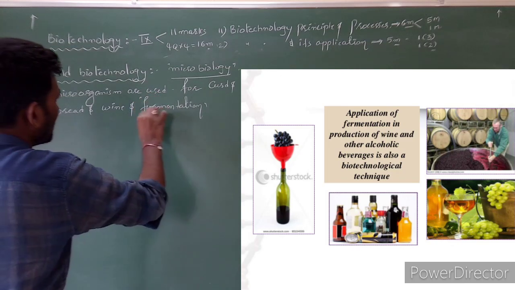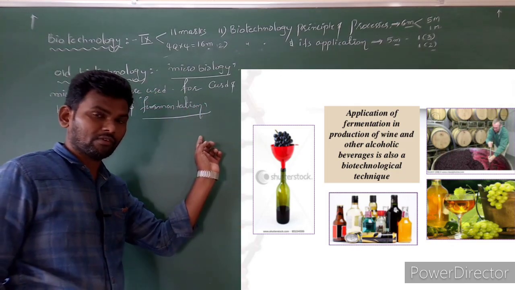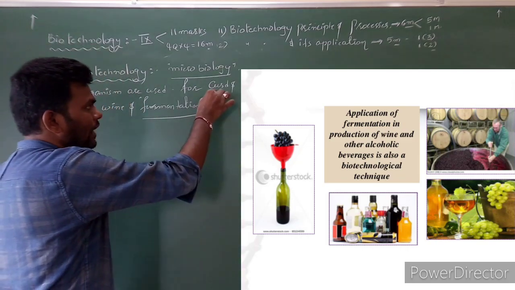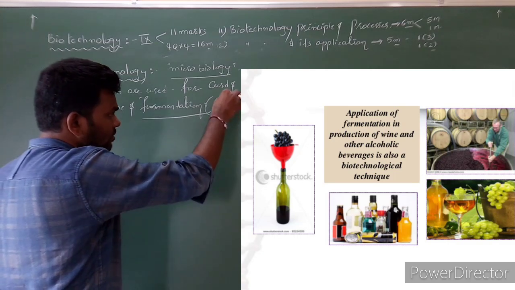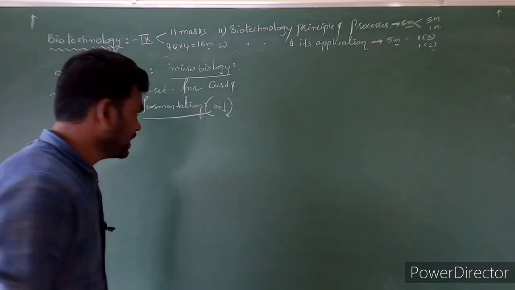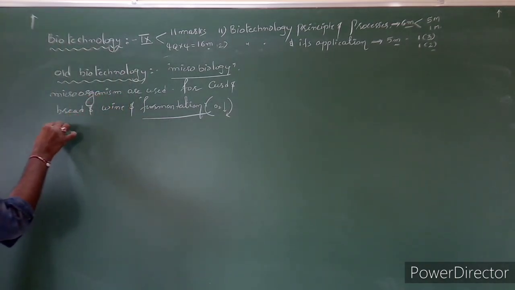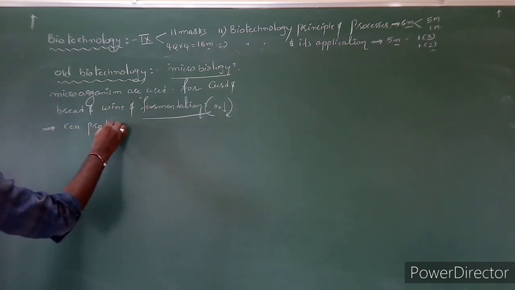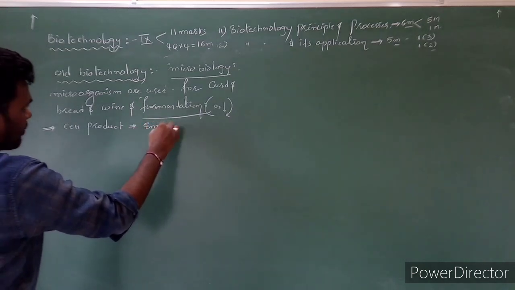Fermentation is nothing but what? One anaerobic respiration. We already discussed it in the 11th respiration topic. Fermentation is nothing but one anaerobic respiration. In the absence of oxygen also, the organism is going to survive. Clear? And not only organisms, but they also use the cell product. Cell product is nothing but enzyme.